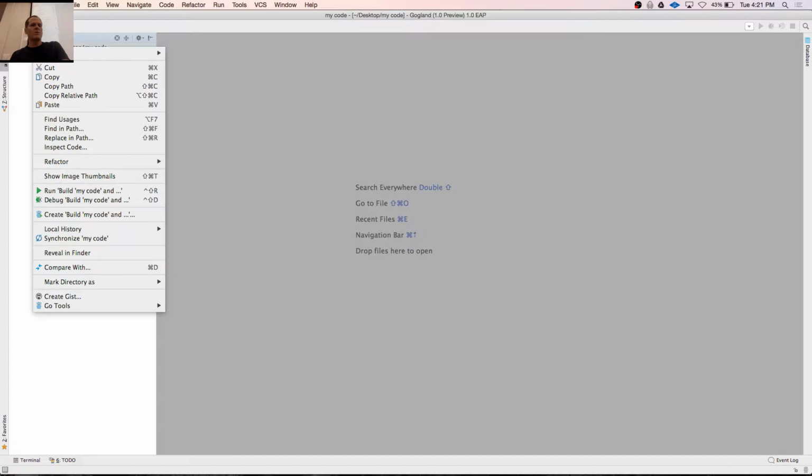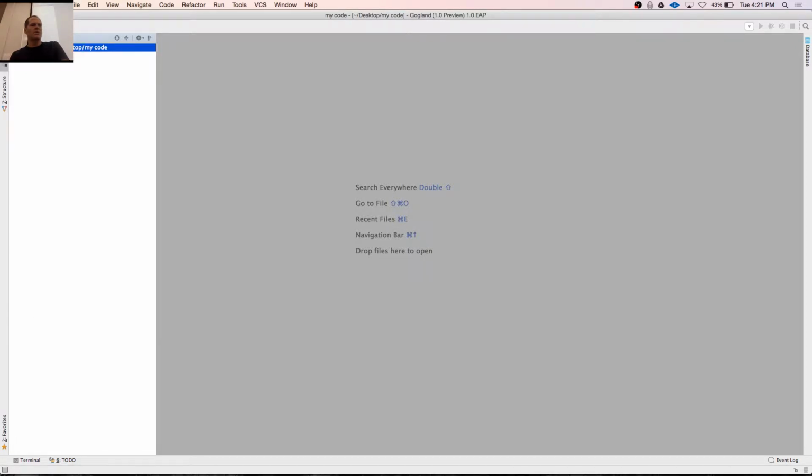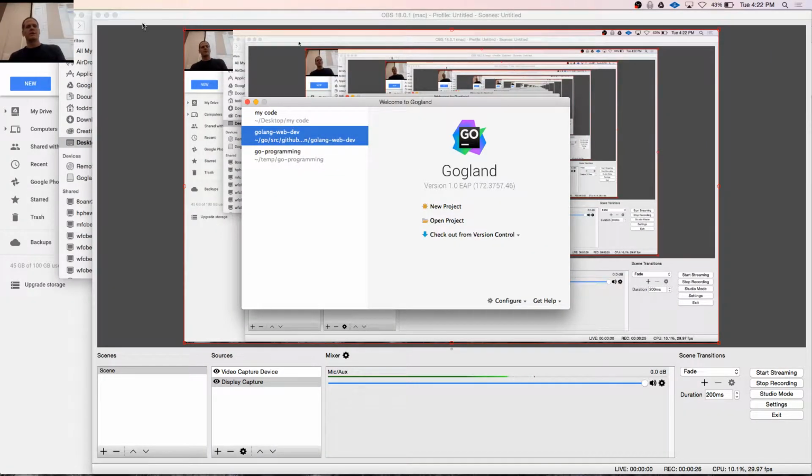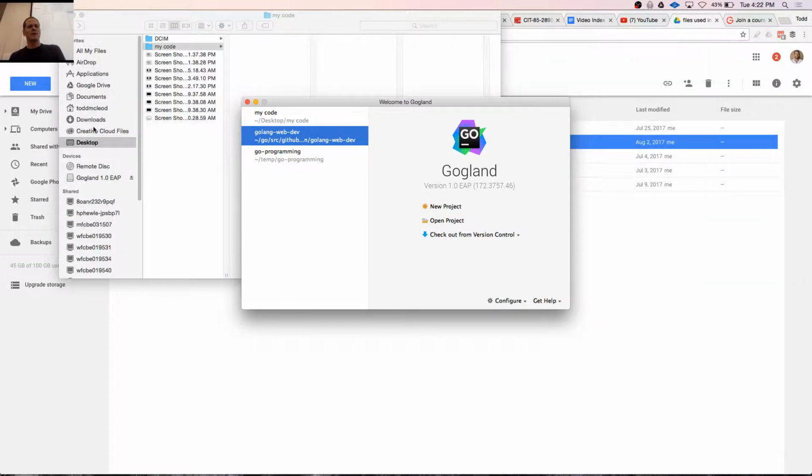First, you created a folder on your computer somewhere. I'm just going to get it straight. So on my desktop, I created this folder, My Code.